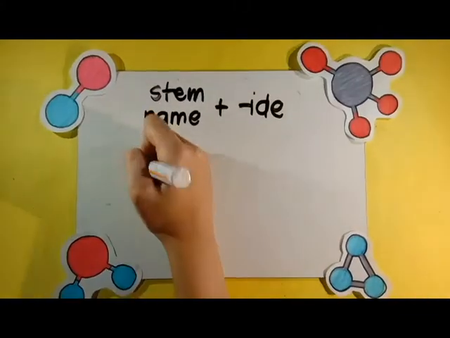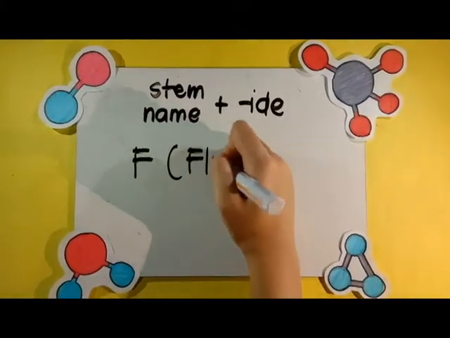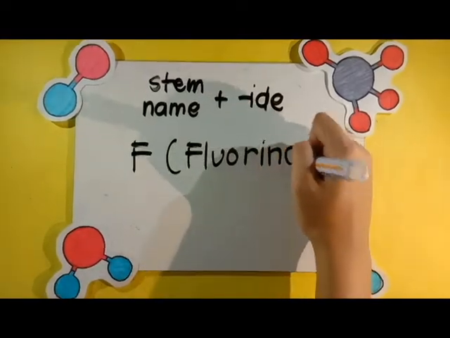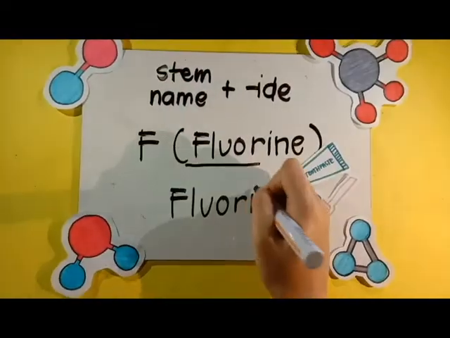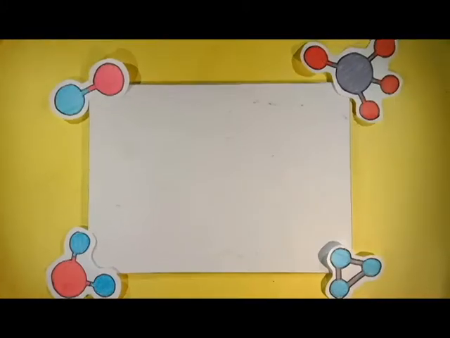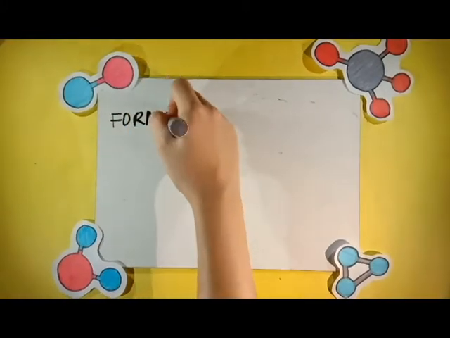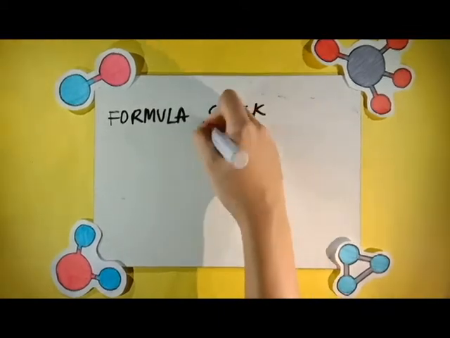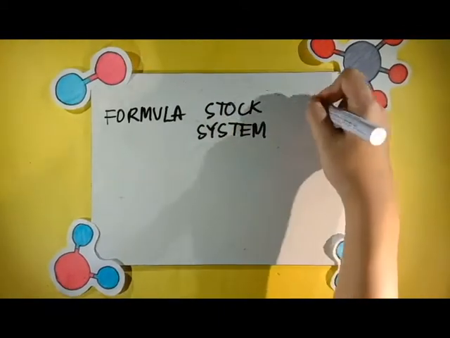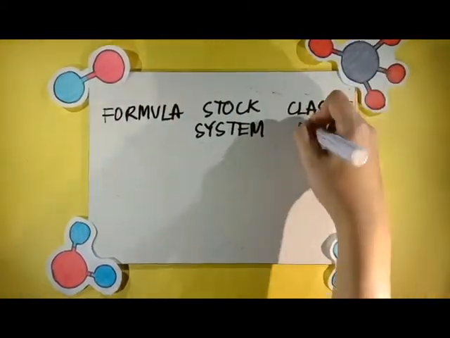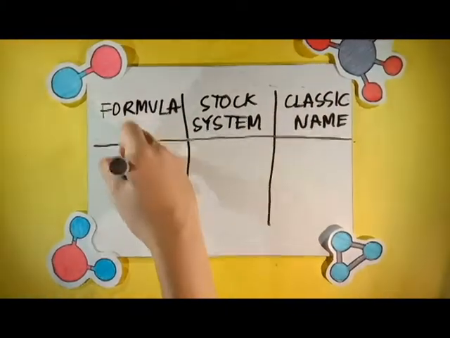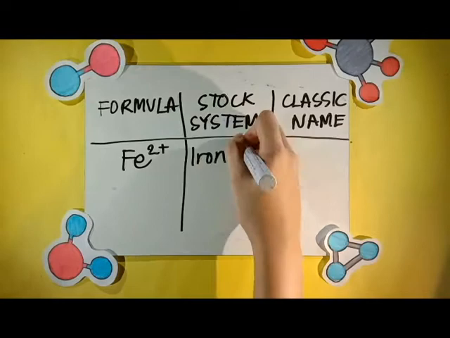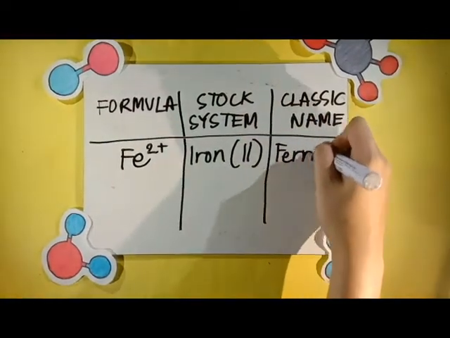For the second example, the symbol F is an element fluorine and transformed to the anion name called fluoride. For example, the element Fe2+ has a stock name of iron(II) and a classical name of ferrous, while Fe3+ has a stock name of iron(III) and a classical name ferric.